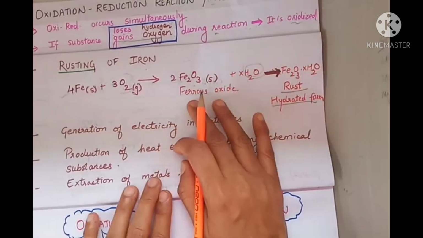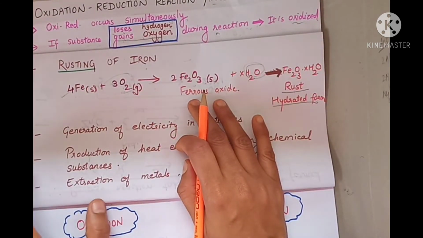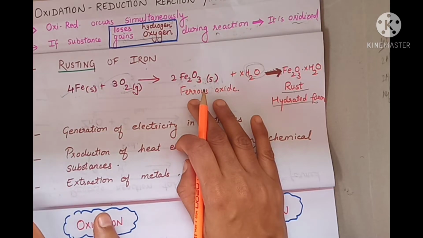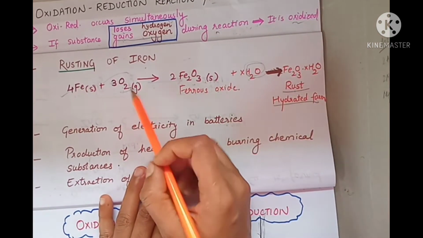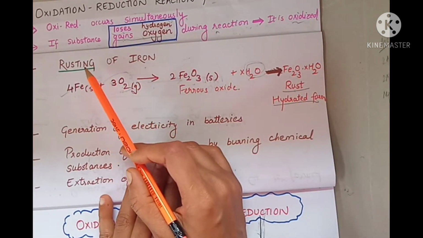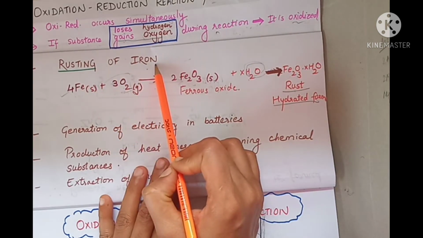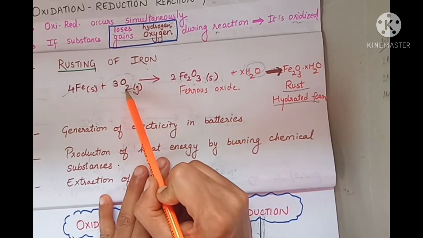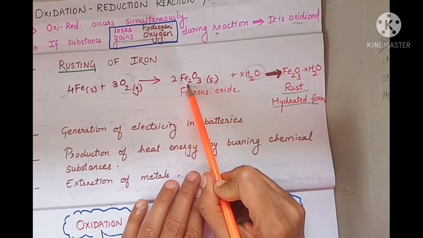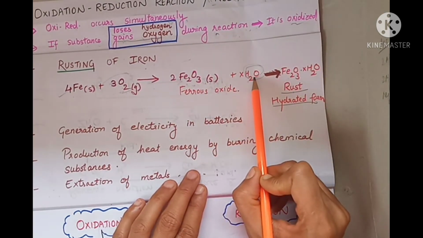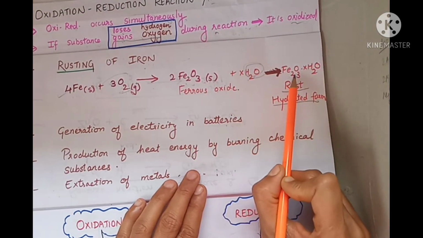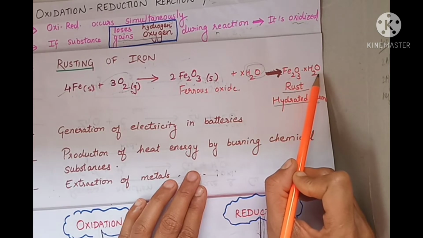Now we have already seen many of the examples of oxidation from the atmosphere itself, that is mainly rusting of iron, corrosion. Iron reacts with oxygen to form ferrous oxide, which in turn reacts with atmospheric moisture to form rust, Fe2O3.xH2O.